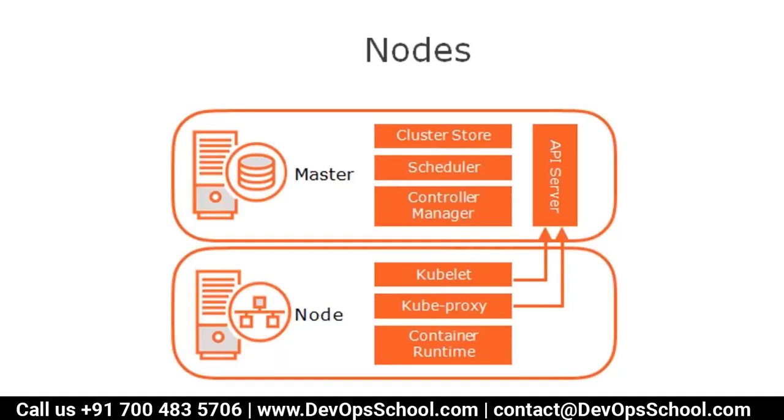So kubeproxy, if I want to simplify, I may not be 100% correct right now, because I'll show you in a demo time. But kubeproxy is a kind of bridge, which will manage the pods.